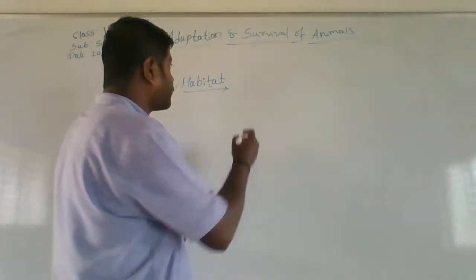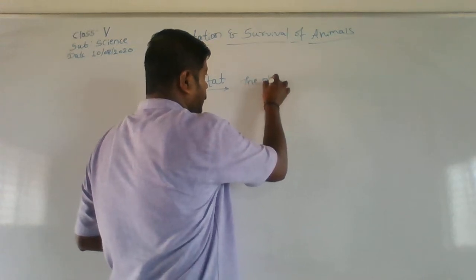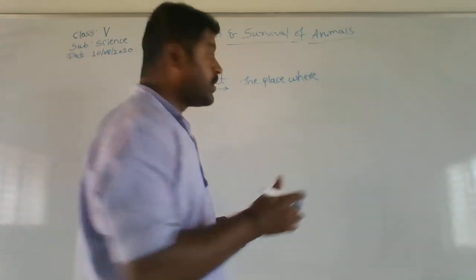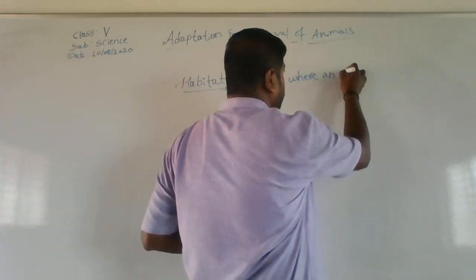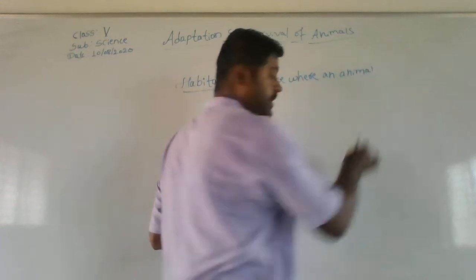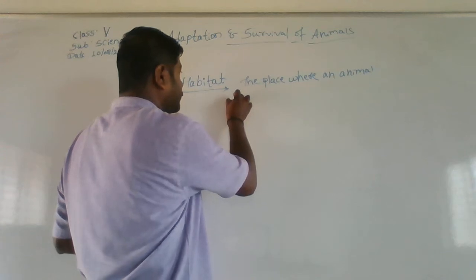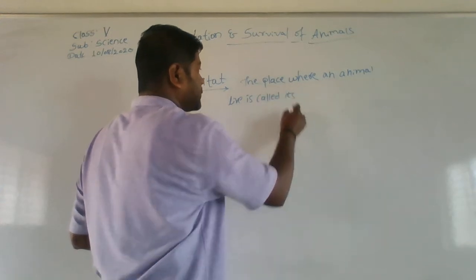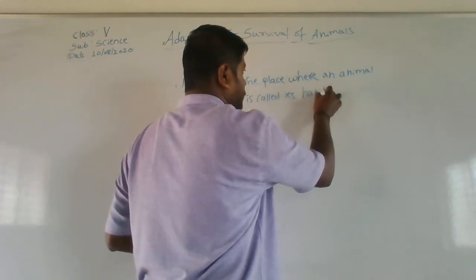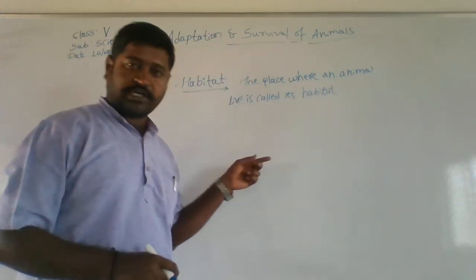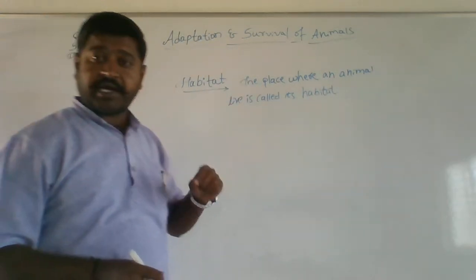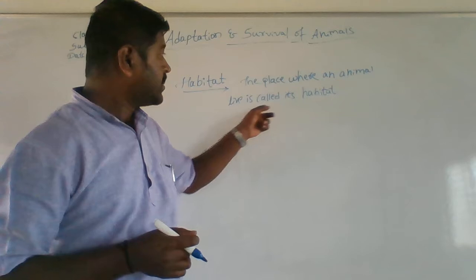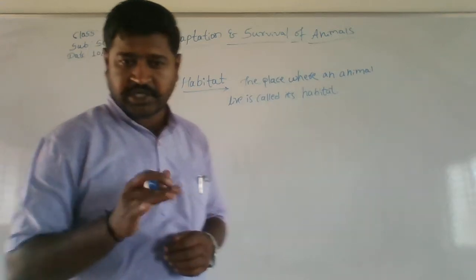It is nothing but the place where an animal lives, and that is called its habitat. So is this clear children? The place where an animal lives, it is its habitat. Is this clear?